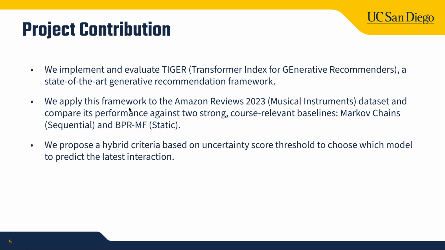We'd like to summarize our contribution. First, we implement and evaluate Tiger, that is Transformer Index for Generative Recommenders, a SOTA generative recommendation framework. Then we apply this framework to Amazon Reviews 2023 musical instruments and compare its performance against two strong, cost-relevant baselines, Markov chains and BPR-MF. Last, we also propose a hybrid criterion based on an uncertainty score threshold to choose which model to predict the latest interaction.